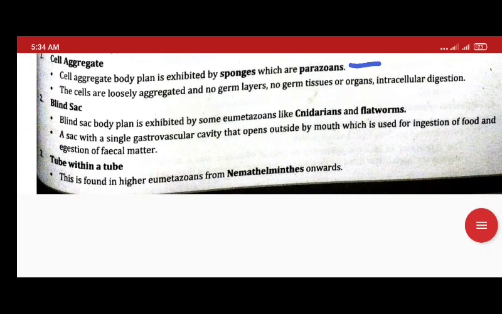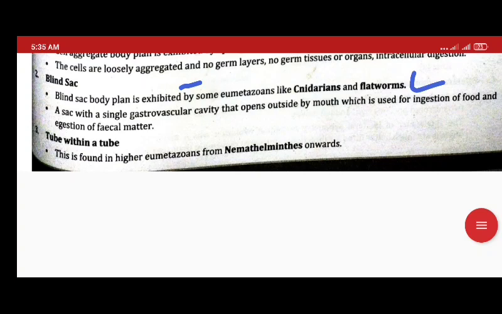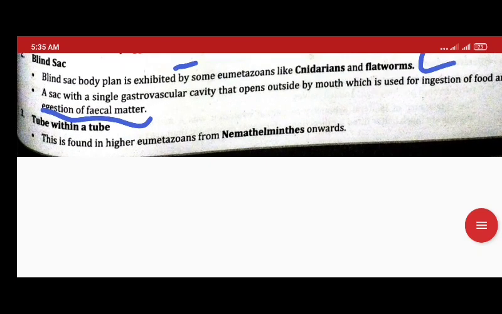Now in the blind sac body plan, the body is formed as a blind sac, with no outgoing opening, excretory opening or anus present. So this is the blind sac body plan, in flatworms and Cnidaria, that is coelenterates. So there is no fecal exudation. Now we have the third type, tube within tube.